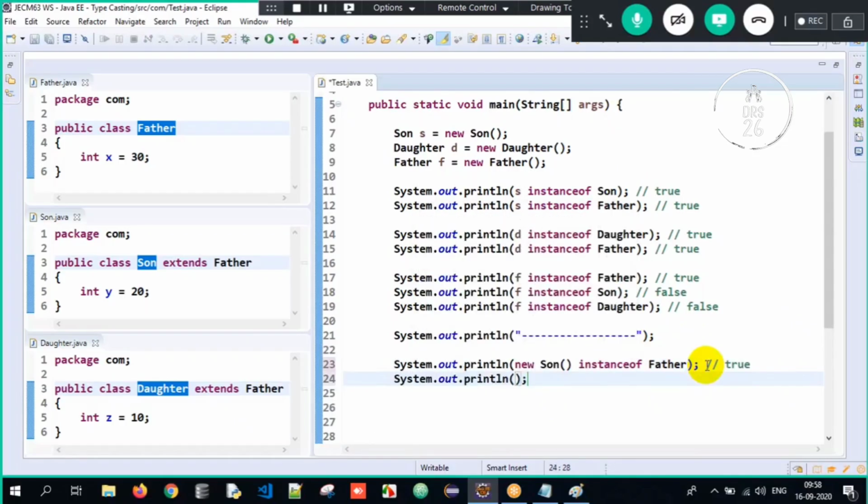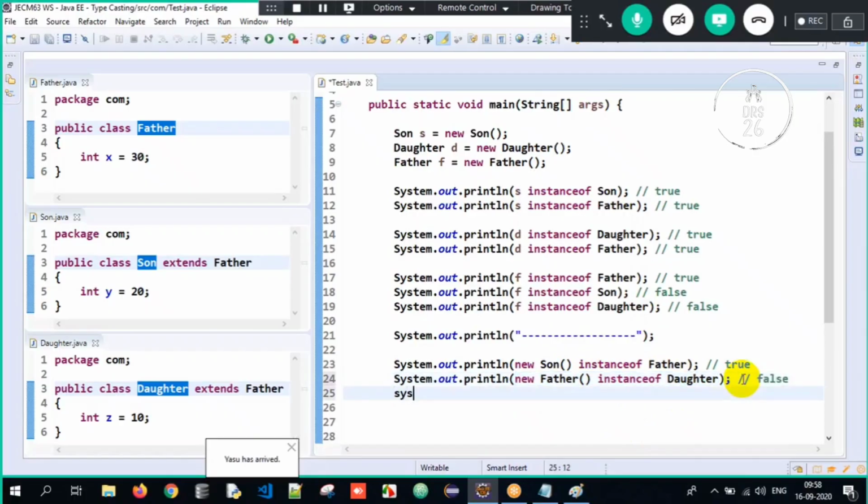Similarly, new father object instance of daughter. I'm just doing it randomly. Now what will be the output? Is the father object instance of daughter here? No, the father object is not an instance of daughter. So it should be false.